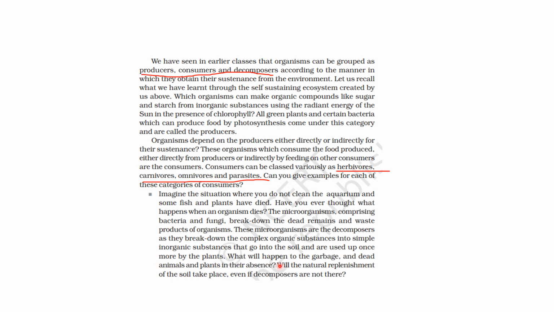Okay. Now, what will happen to the garbage and dead animals and plants in their absence? If they are not there, what will happen? They will pile up. Okay. Will the natural replenishment of the soil take place even if decomposers are not there? Then how will it be possible for the soil to get those nutrients again, right? So decomposers have a very big role in our environment.